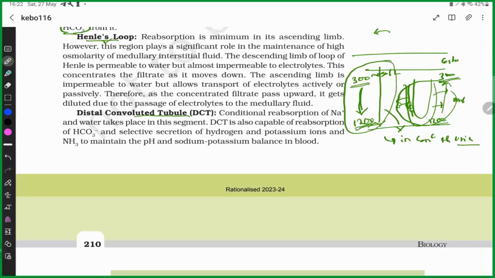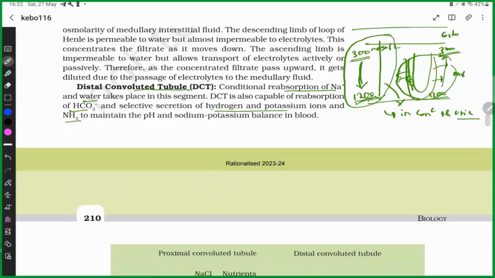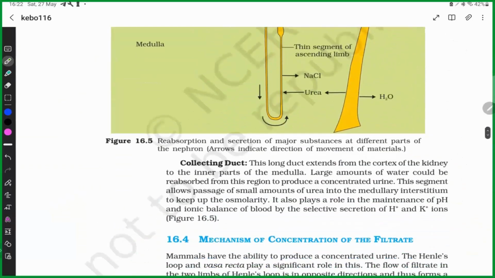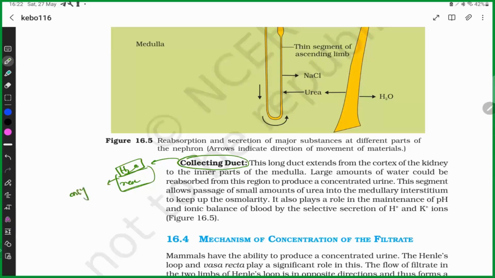In the DCT, reabsorption of sodium and water takes place, along with bicarbonate reabsorption and secretion of hydrogen, potassium and ammonia. Then the collecting duct mainly does water reabsorption. Remember one very important point: this water reabsorption is only due to ADH hormone.